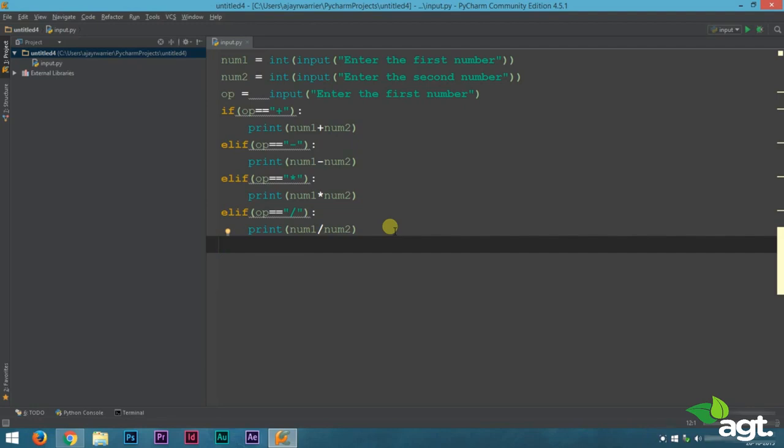Now there's one more thing that we'll need to do. What will happen if our operator entered some other operator other than these four? For example, maybe an exclamation sign. So we must add an error message too. So to add the error message, we'll use our else statement. We learned that in our previous lecture. If you don't remember how to use it, you can go back and refer to our previous lecture. We'll be using our else statement.